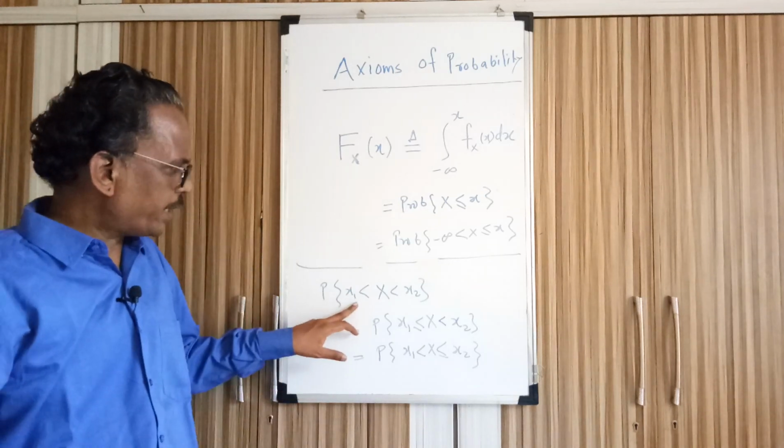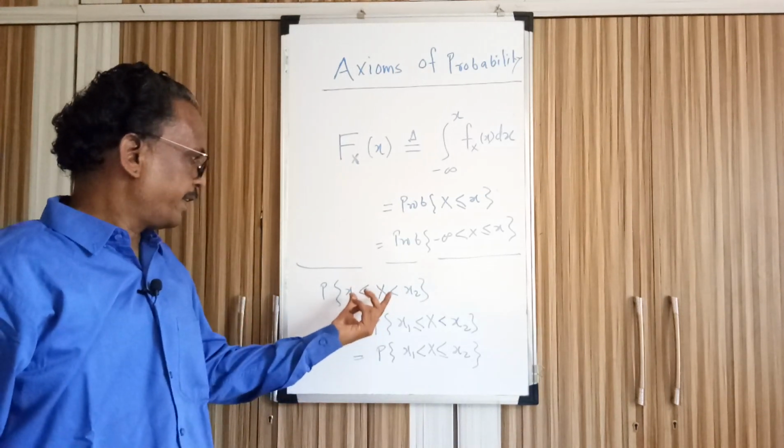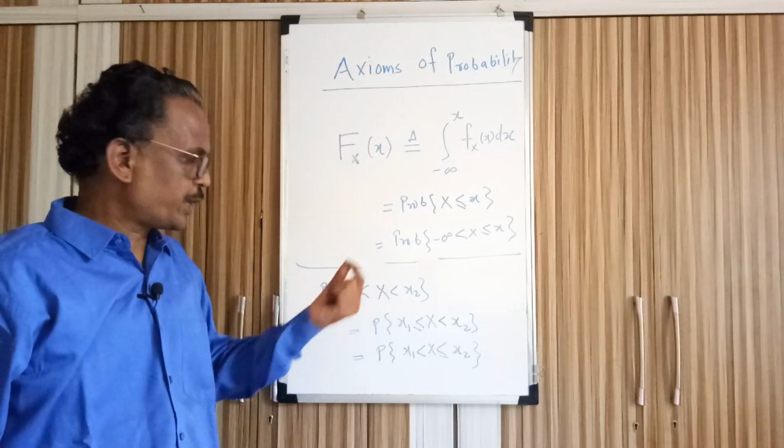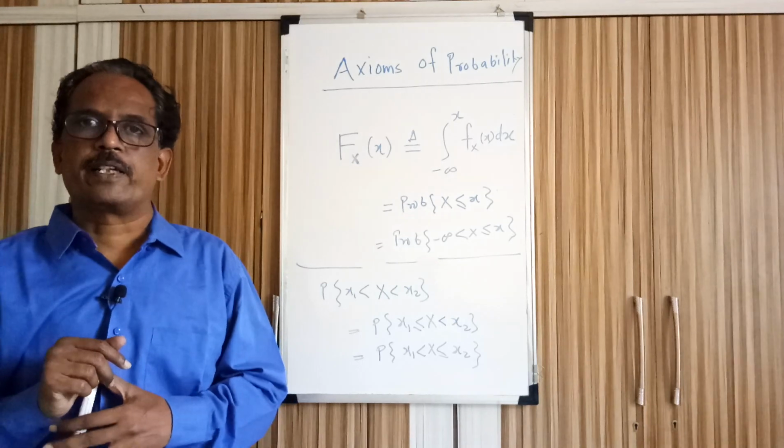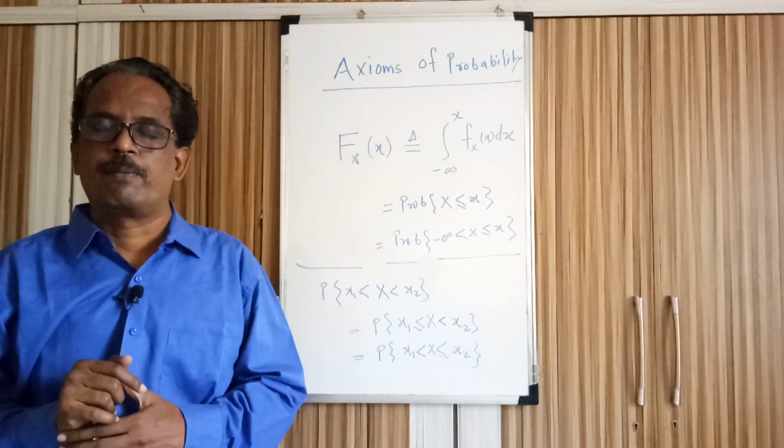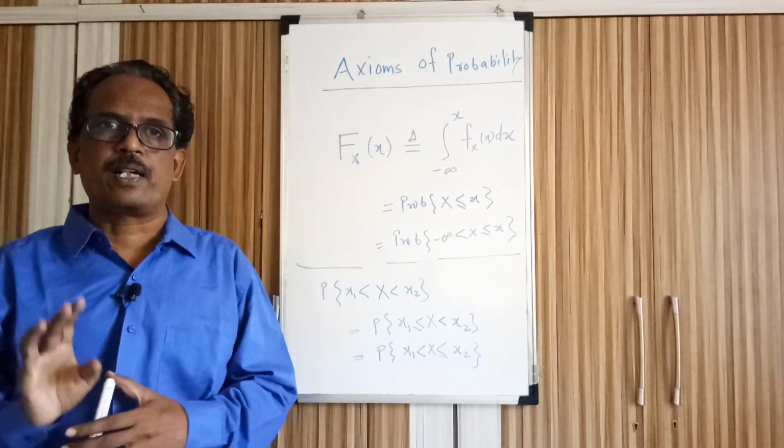Whether this point is included or not, the result is not going to change, because the integration of a single point is 0. In the case of a discrete domain, it makes a difference,